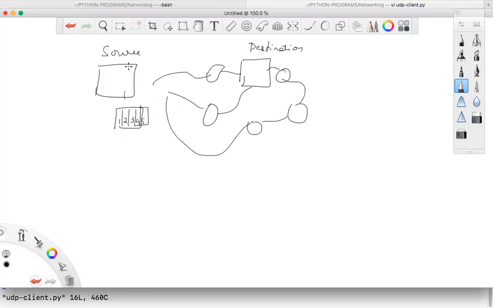So when your data is being passed from source to destination, what happens? Your network layer will decide which path to take. And it is not only a single path. So multiple packets can go in multiple paths. Before it comes to the session layer, the transport layer has to make sure that everything has been arranged in the same order, 1, 2, 3, 4, 5, that number, and then deliver it to the session and then go to the presentation layer. You're getting what I'm saying, Kirtana?